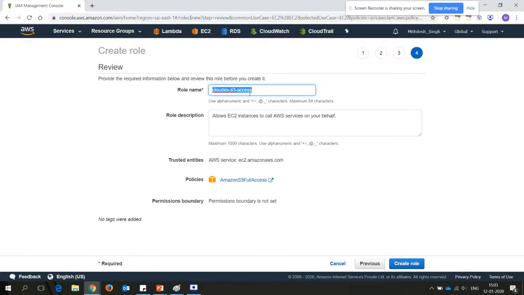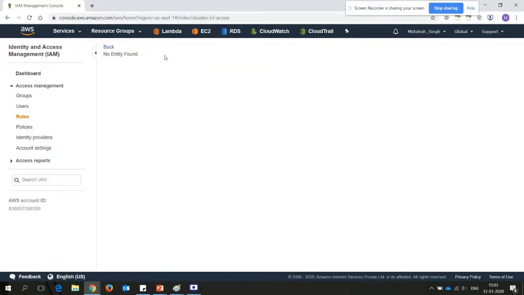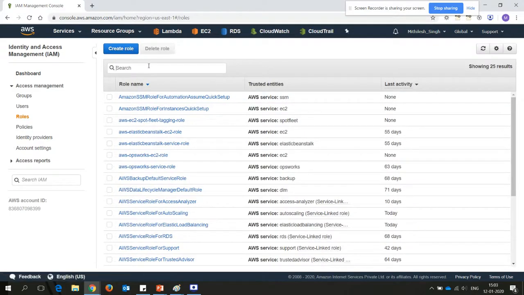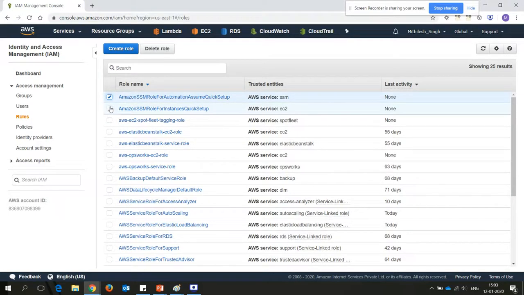access. Okay, create it. Click here. What happened? Okay. Not sure. So let me do one thing. Let me remove some roles from here.